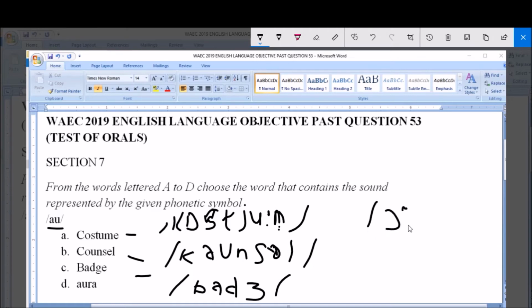So you have long O sound. Then aura. So from the options, we see that option B, council, contains the same sound as given. So the correct answer is option B, which is council.